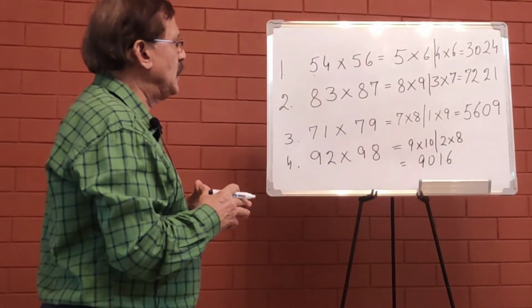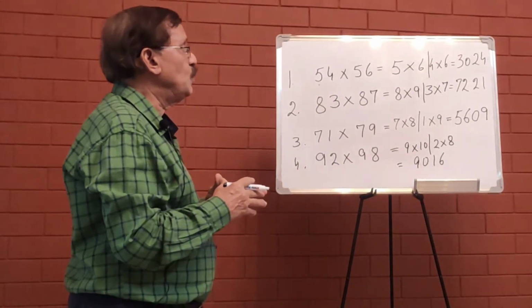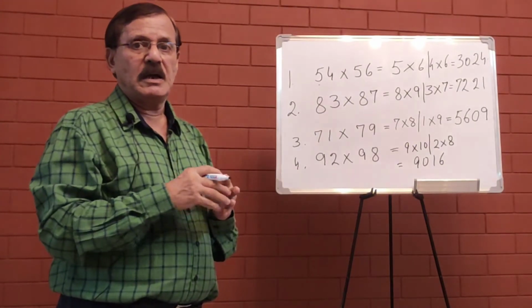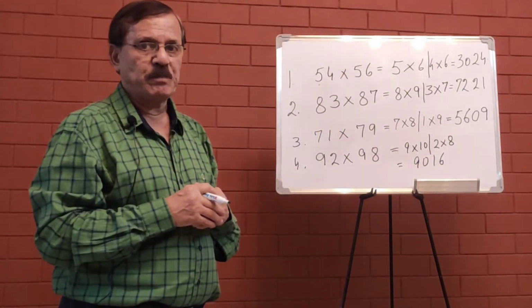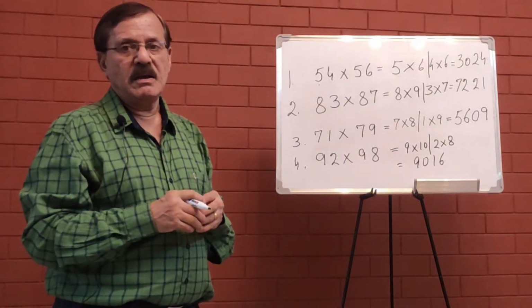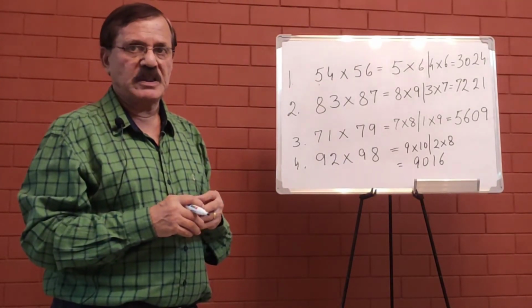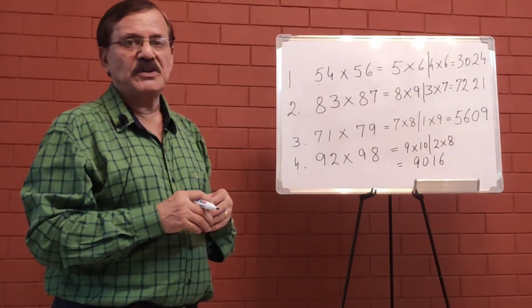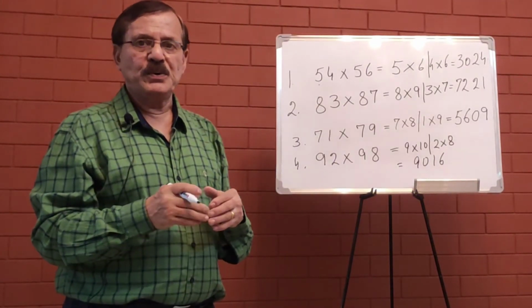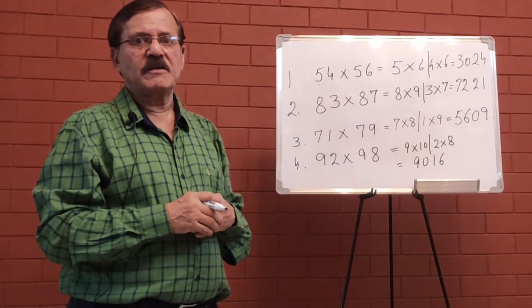So here we have done this trick in which we learned that the same numbers we multiply by the next consecutive number, and the unit digits we have to multiply by each other to get the answer.